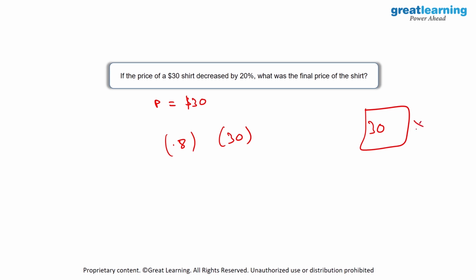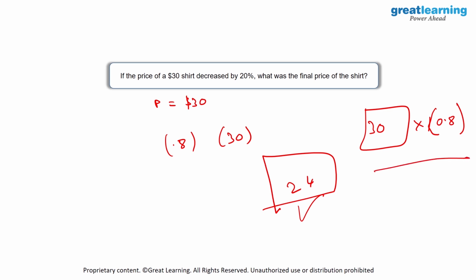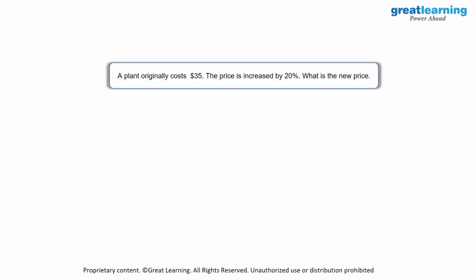You can consider 30 to be equal to 1. Now, when you take 20% away from this, what you have is only 80%. So when you multiply 0.8 into 30, you will get a value of 24. So when you give a discount of 20% to a shirt whose price is $30, the final value of the shirt will be equal to 24. So this is an easy method to calculate increase or decrease in percentage. Then we have a similar question again.